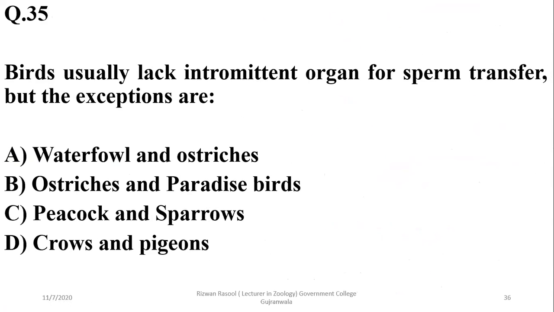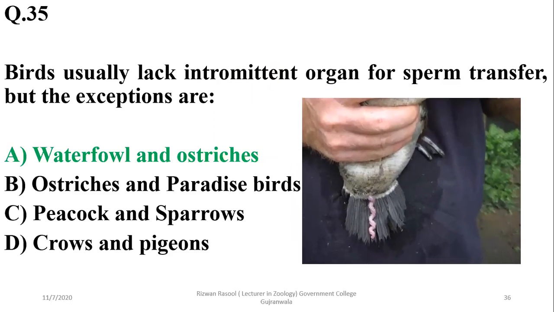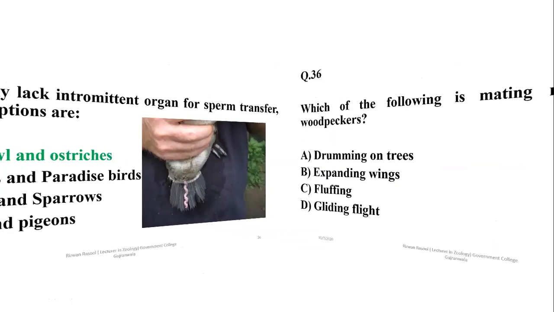Birds usually lack an intromittent organ or penis for sperm transfer, but the exceptions are waterfowl and ostriches, which may have some sort of male reproductive organ. Otherwise, sperm transfer in birds is with the help of the cloacal push only.